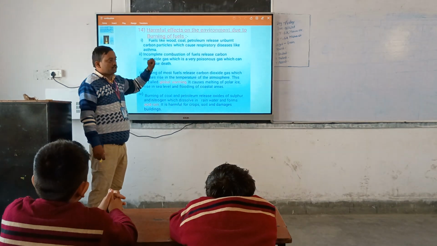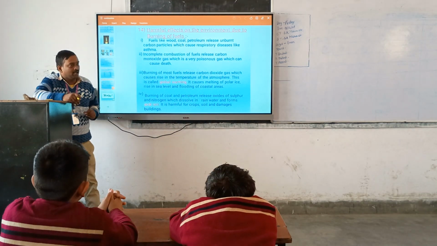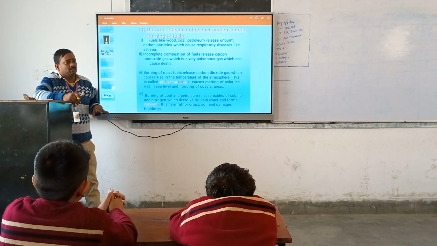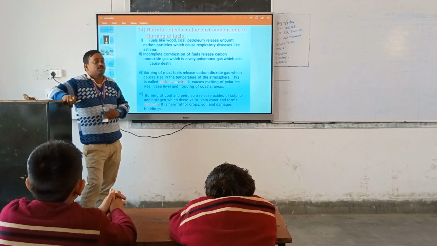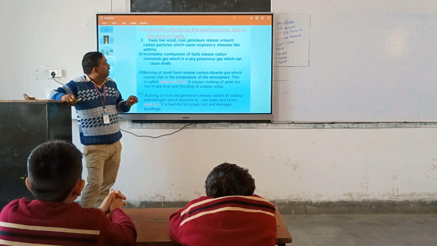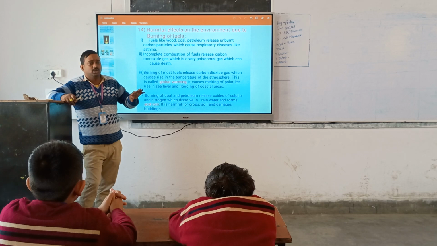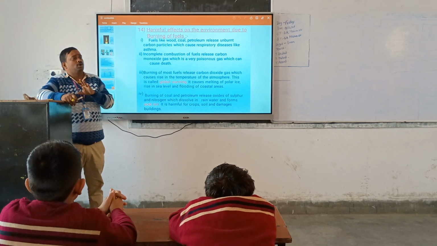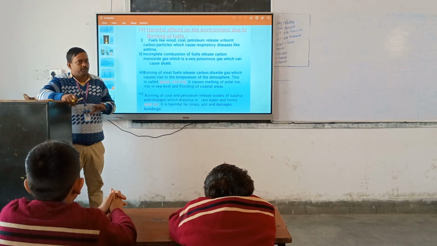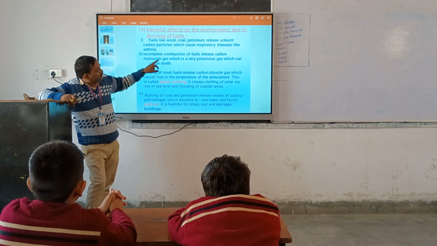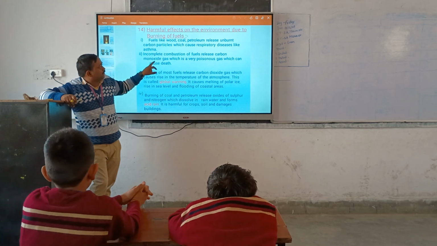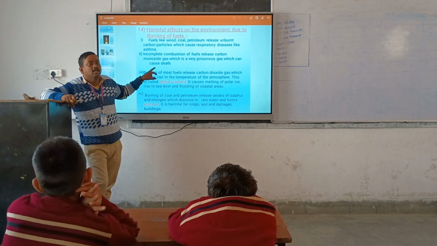In Delhi, the capital of India, too many people suffer from asthma because the pollution is too much. After Deepavali and Chhath, the government closes schools and offices for a few days because of this pollution. Incomplete combustion of fuel releases carbon monoxide, which is a very poisonous gas and can cause death.